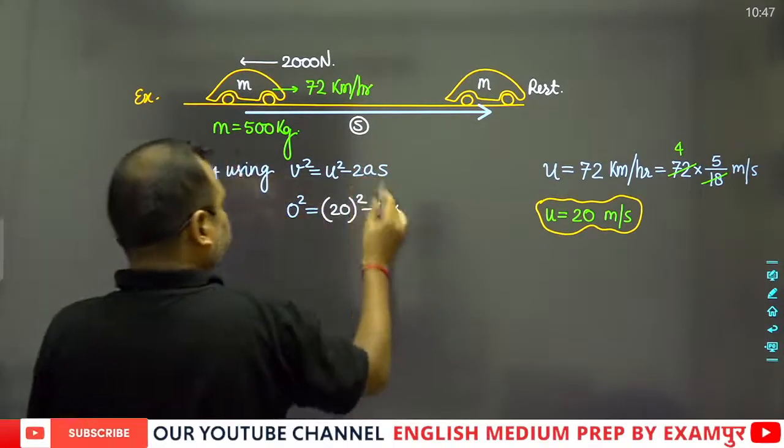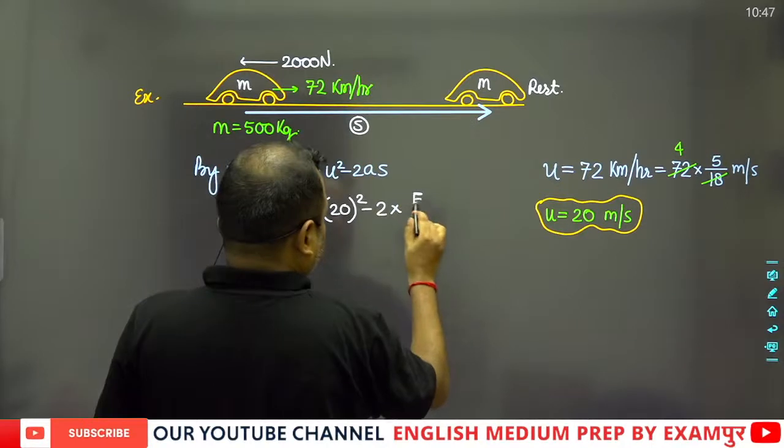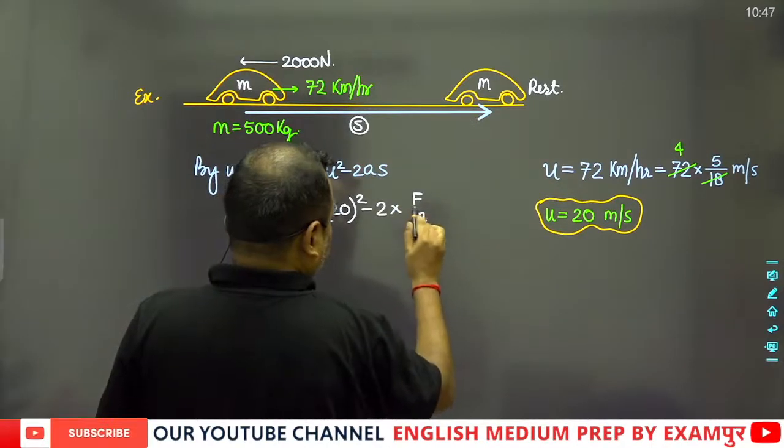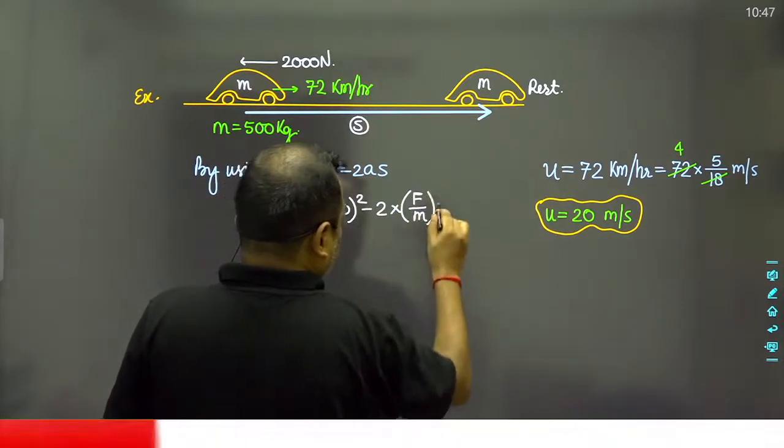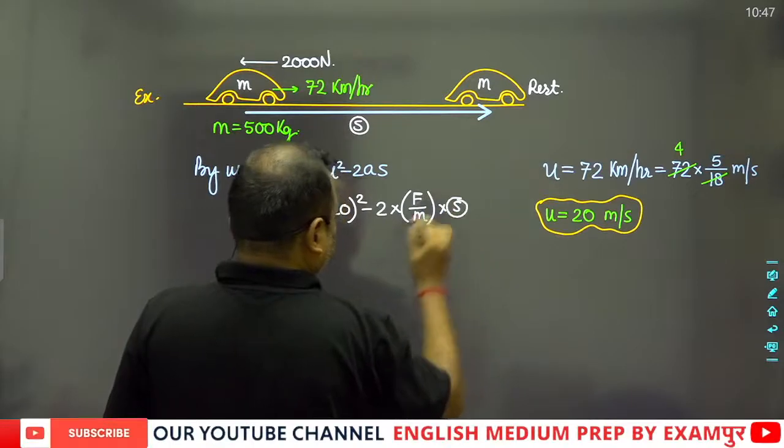And what is a? a is nothing but F upon m, braking force upon m. So this is F upon m into s, and s has been asked.